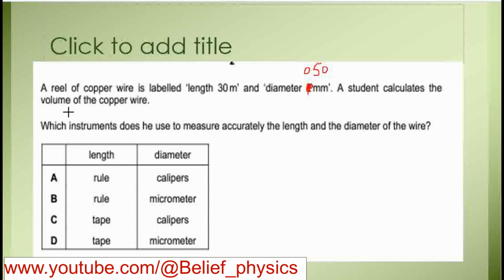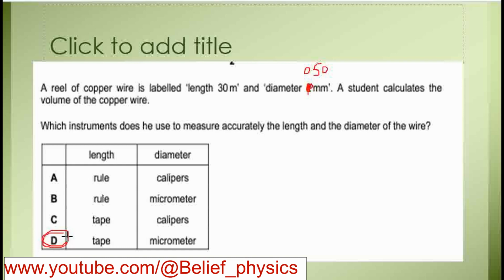The question is, a reel of copper wire is labeled length 30 meter and diameter 0.50 millimeter. Sorry, I typed it wrongly here. A student calculates the volume of the copper wire. Which instrument does he use to measure accurately the length and diameter of the wire? Such a small diameter can only be measured with a micrometer, whereas tape is the best option for length. Therefore, D is the correct option.